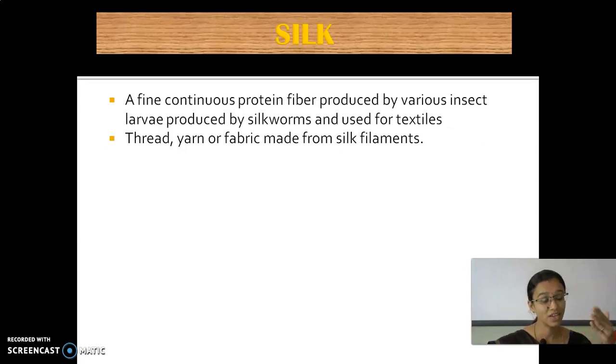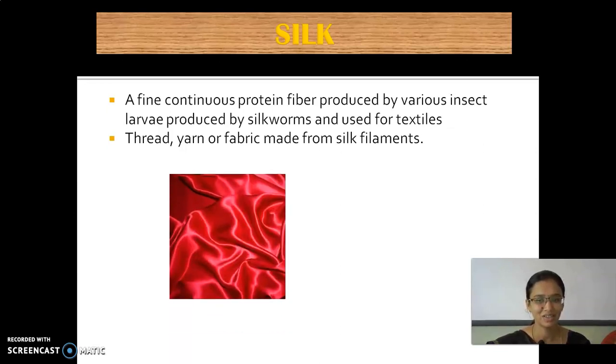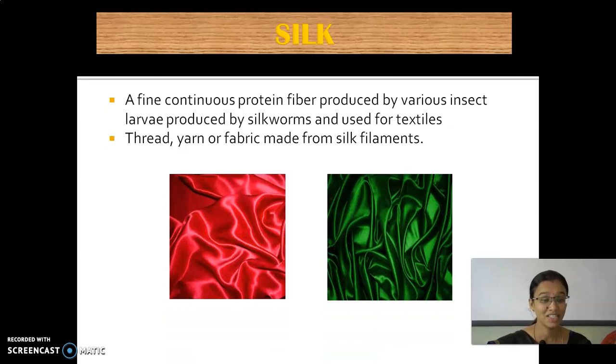We have already seen that fibers are converted into yarn, and then yarn is converted into fabric. Am I correct or not? You are able to see a shiny green and red silk. It looks shiny and very soft.